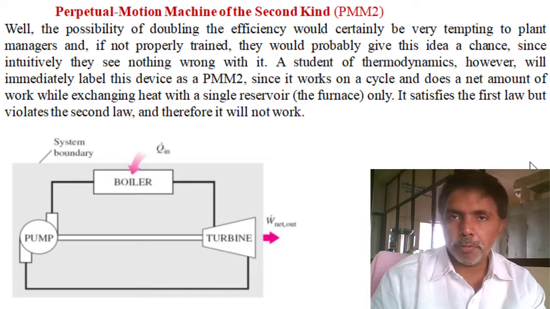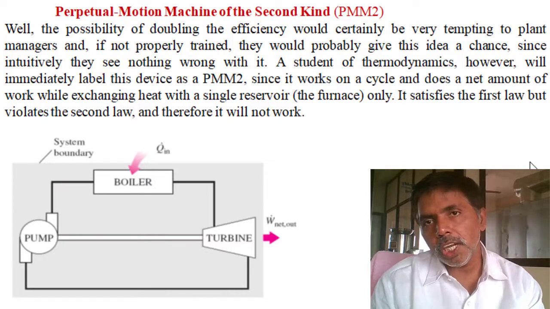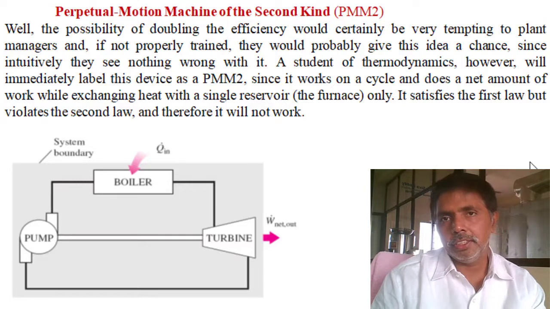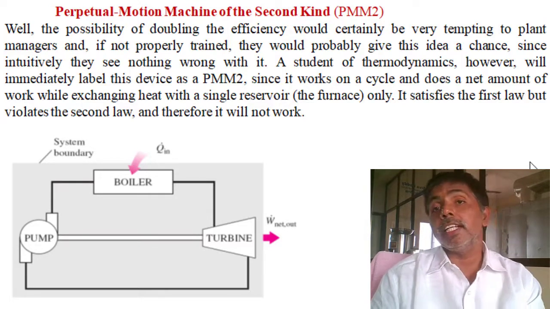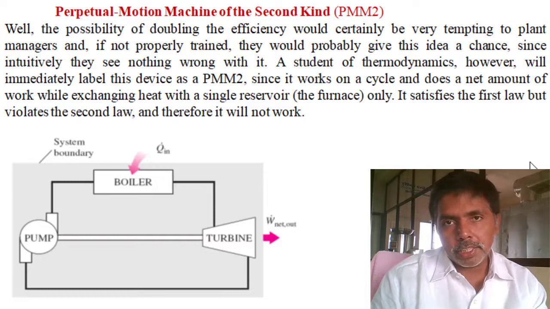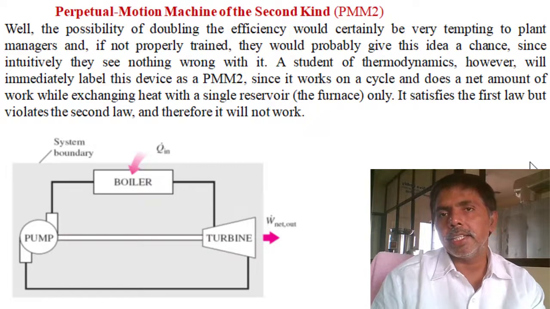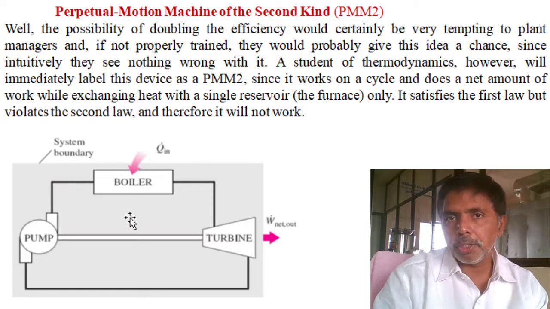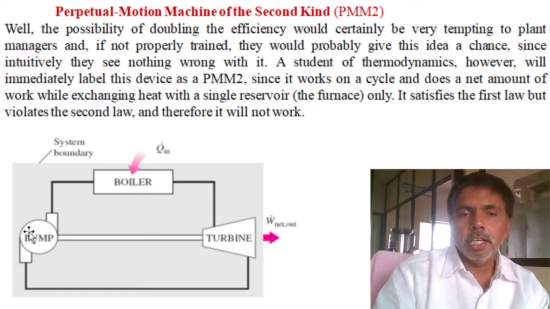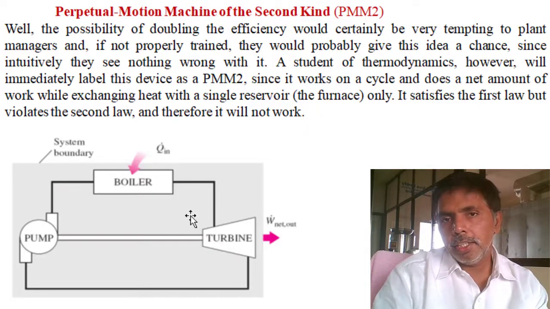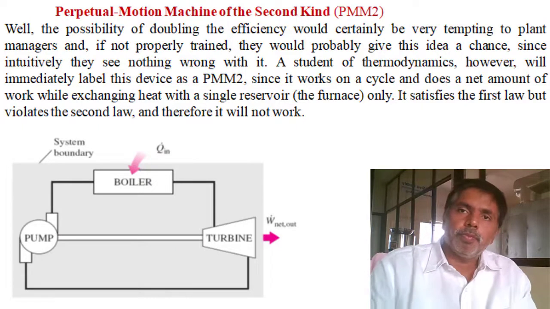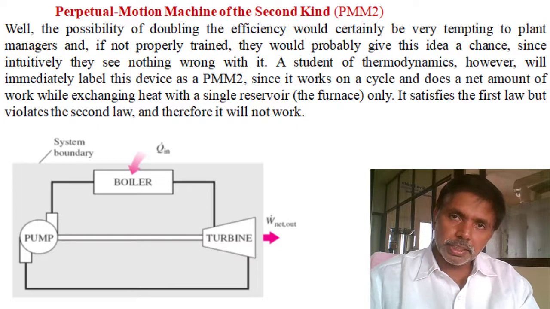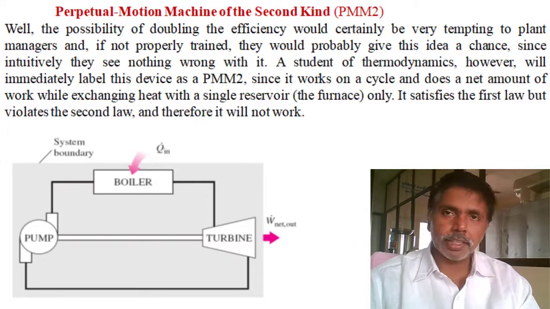Then they approached the same funding agency, the same team only, and proposed a second engine: we can violate the second law of thermodynamics. What does the second law of thermodynamics say? Construction of a single reservoir heat engine is practically not possible. So they selected the same Rankine cycle power plant. Here you can see the pump, boiler, turbine. They removed the condenser, because 60% of the energy loss in a power plant is in the condenser.